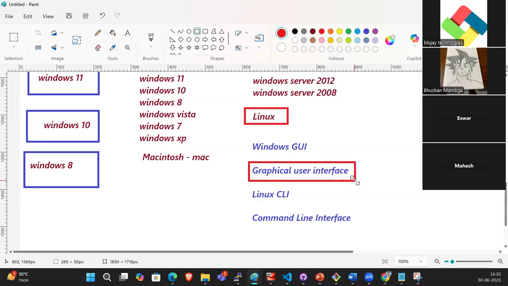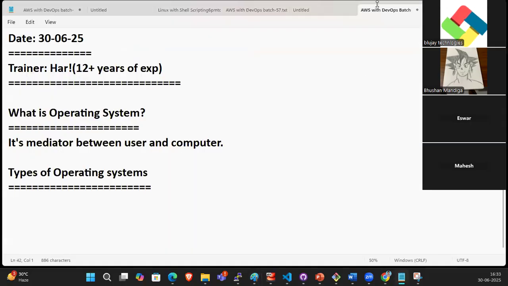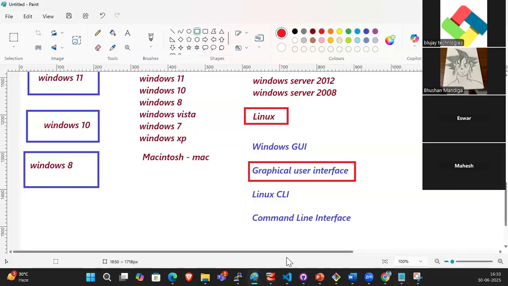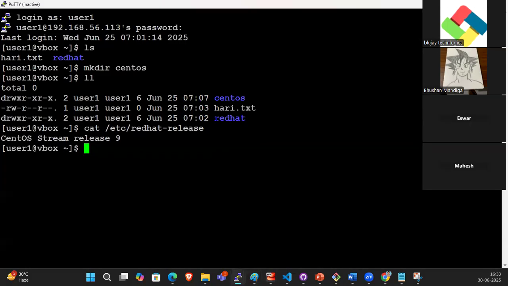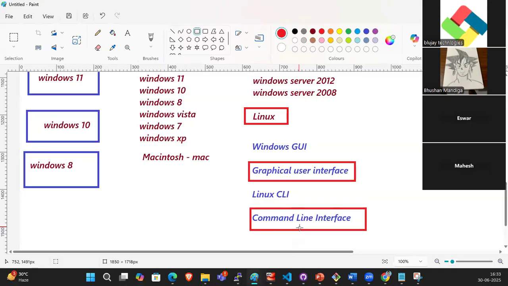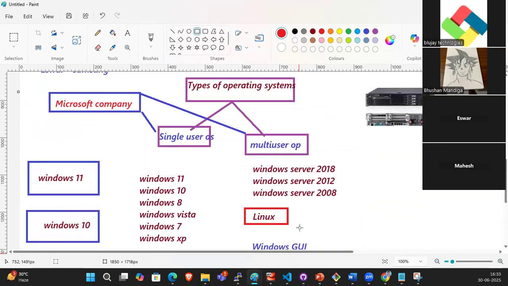Windows OS is a graphical user interface, meaning minimize, maximize. The OS is developed with the help of images. Linux is the command line interface. How can you interact with Linux? We can interact with this OS through commands only. Understood? This is nothing but a Linux operating system. Linux is the CLI, command line interface. Windows is the graphical user interface.